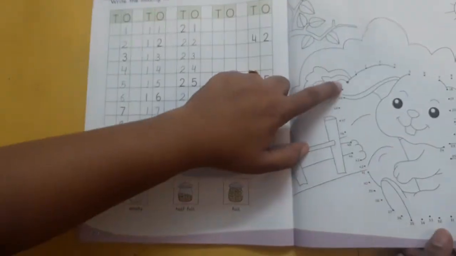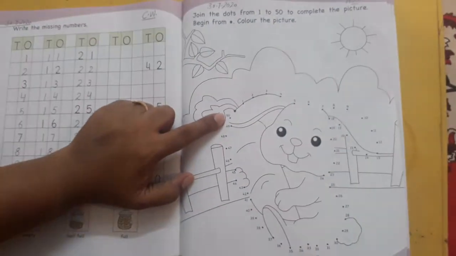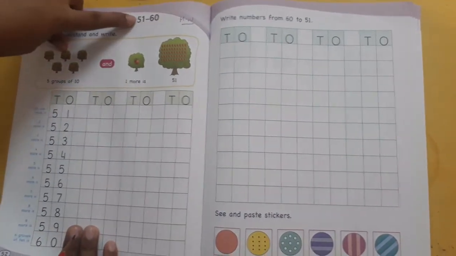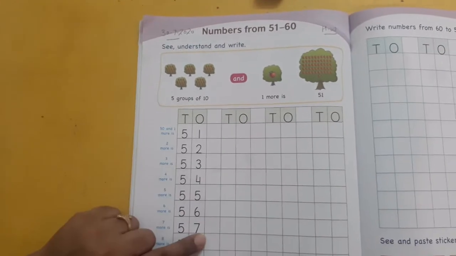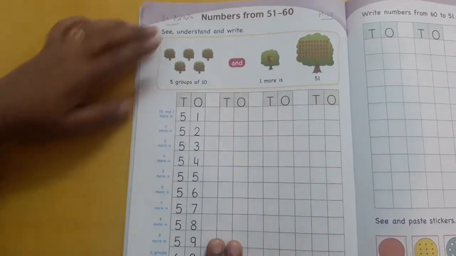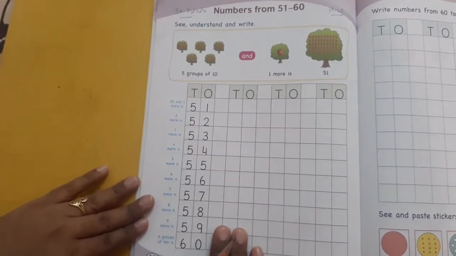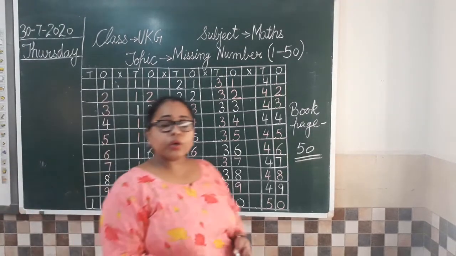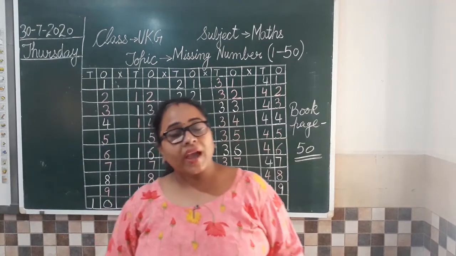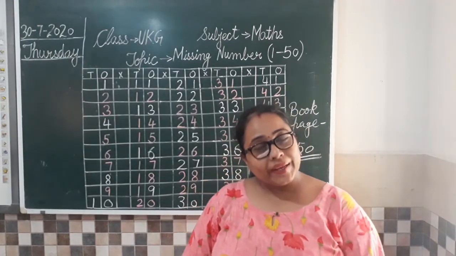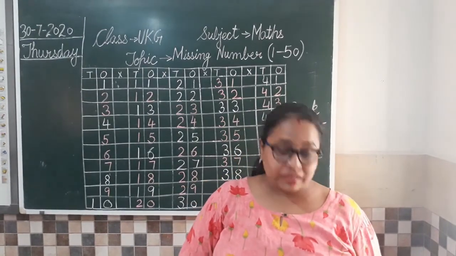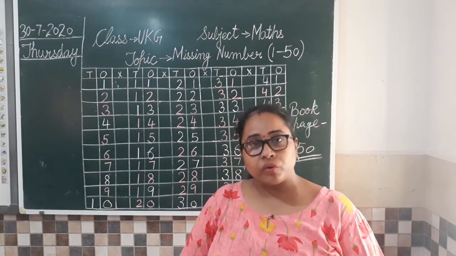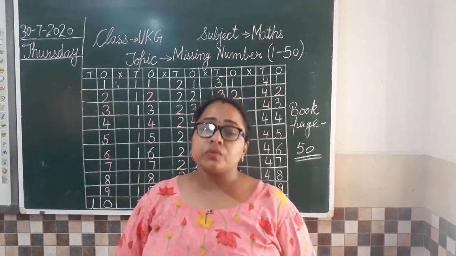First is, you are going to complete this picture and color it, and the second homework is to complete the writing of this counting from 51 to 60 and share the work with me. So you have understood the work to be done in the book as your classwork. So complete that grid and also paste those stickers from the back side. So you know from where you have to take the stickers. Then your classwork is done.